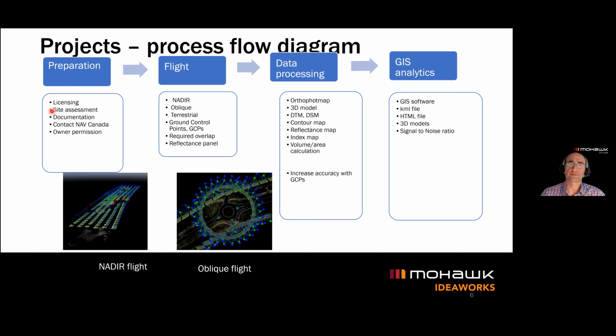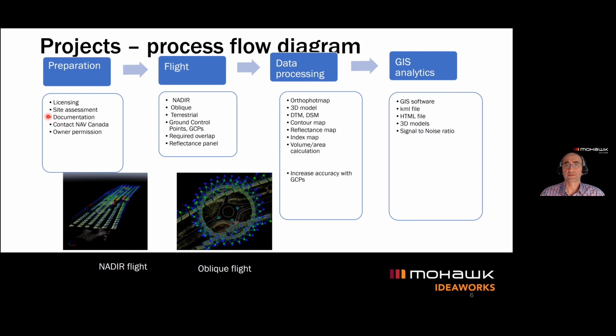We had to prepare documentation, including the weather forecast and permissions from the land owners. Also, we had to contact NAV Canada for getting the permissions. So if the flights were done in an area close to the airport, the tower was contacted, and we had to get the permission to fly.